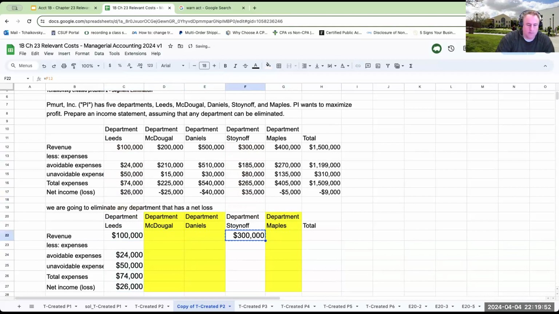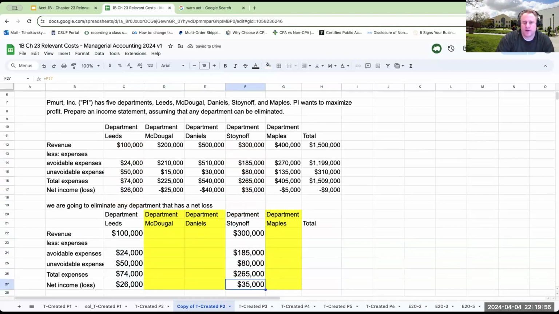So over here, that has a profit of $35,000. If I decide to eliminate Department McDougal, the revenue is going to go to 0. The avoidable expenses, meaning that I can avoid them if I shut it down, are also going to go to zero. However, I can never avoid unavoidable expenses.